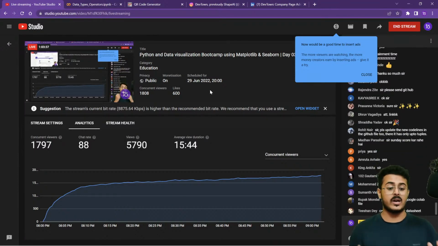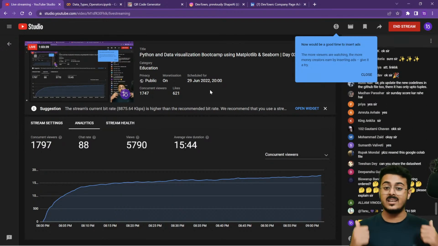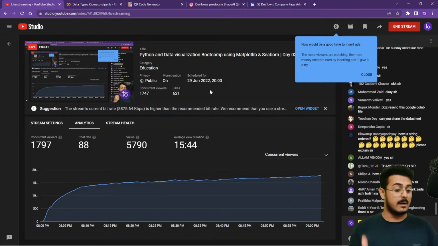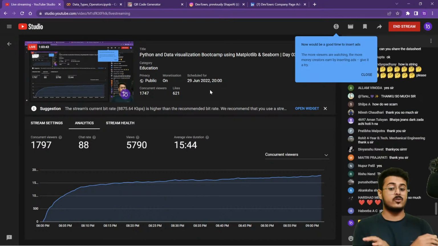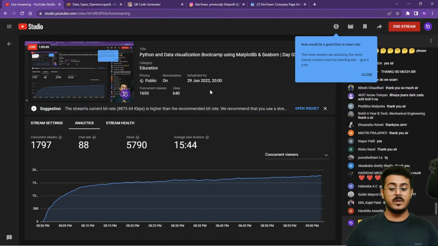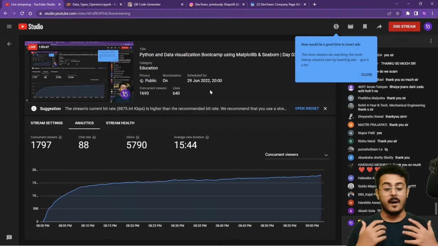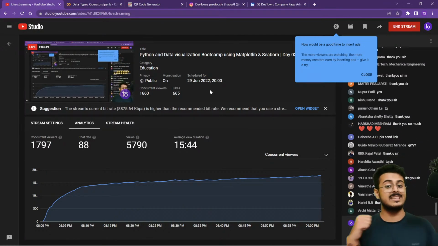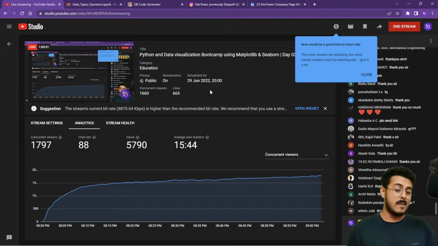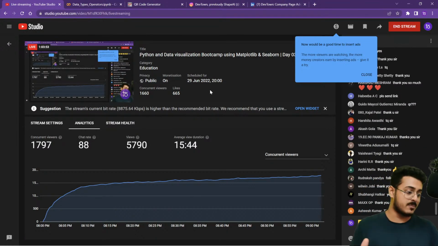We'll again meet tomorrow at the same time, at 8 o'clock, and we'll again learn a lot. We'll be starting off with NumPy from tomorrow onwards, and we'll try to finish off NumPy as well. It will be very easy, guys. We'll have an amazing time. After finishing NumPy, we'll then continue further with Matplotlib and Seaborn as well as the project.